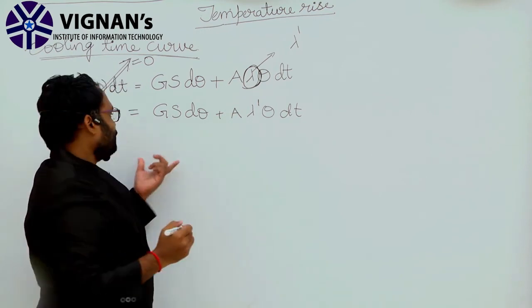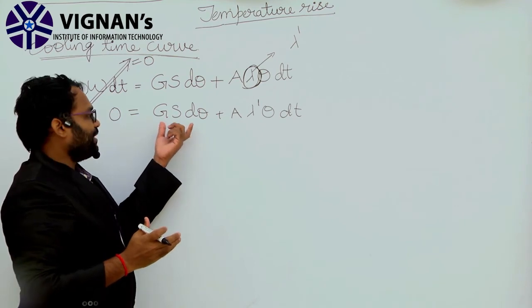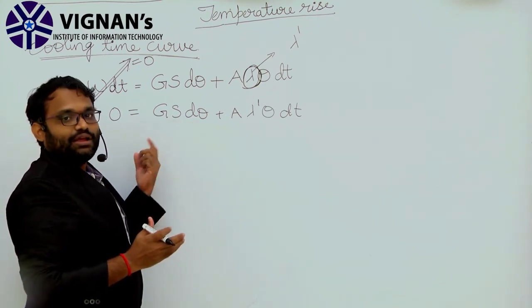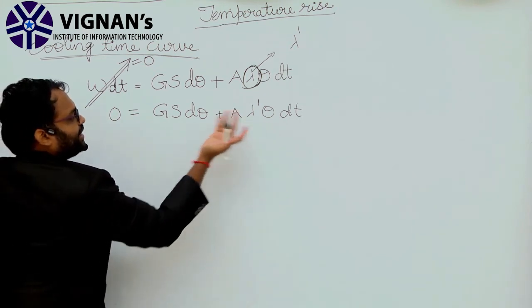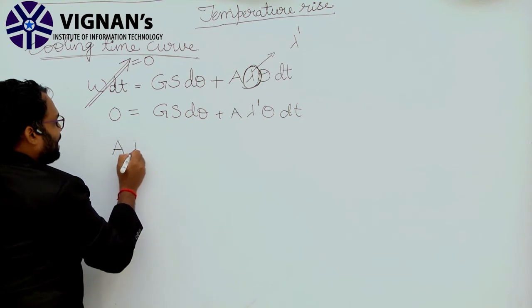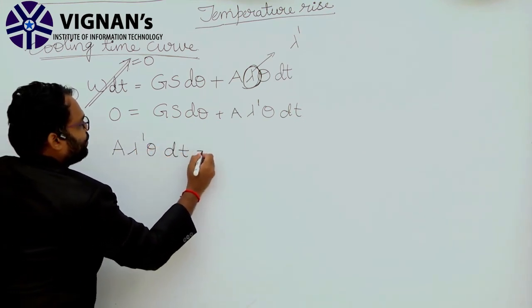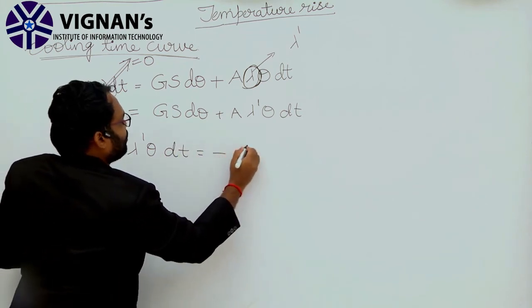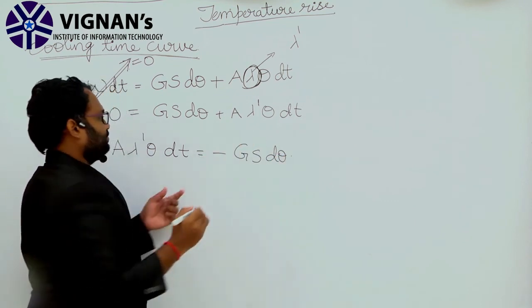Clear? Now simplifying the above equation, I am bringing d theta to the left hand side, so that lambda dash theta dt is equal to minus Gs d theta.